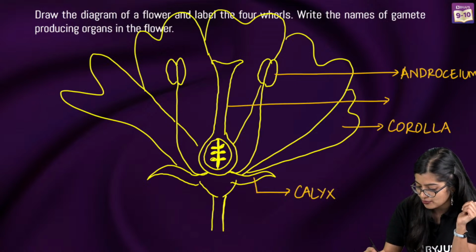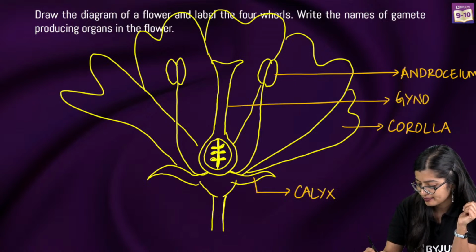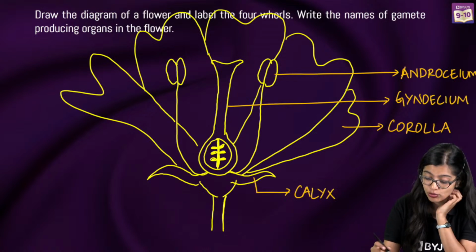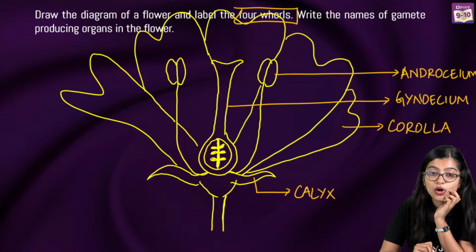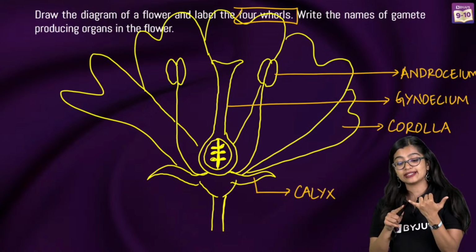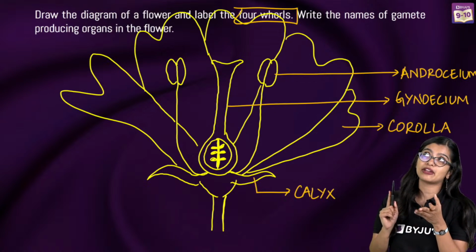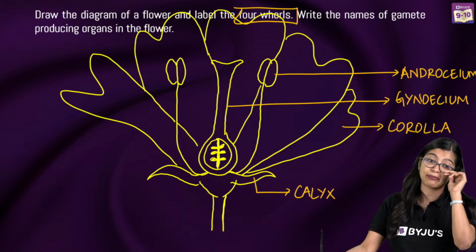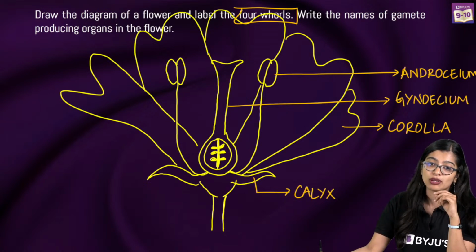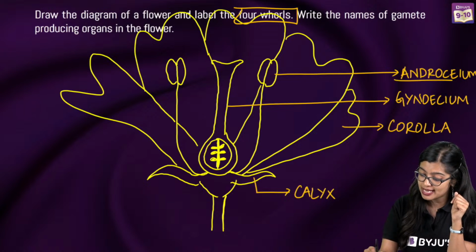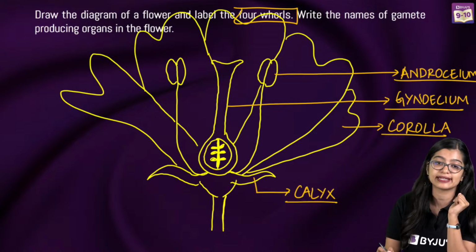And this right here, which is the gynoecium. You don't need to label it individually. You need to label the 4 whorls. If you write pistil, stamen, petal, sepal, you will lose marks, which is why label it as androecium, gynoecium, corolla, and calyx.